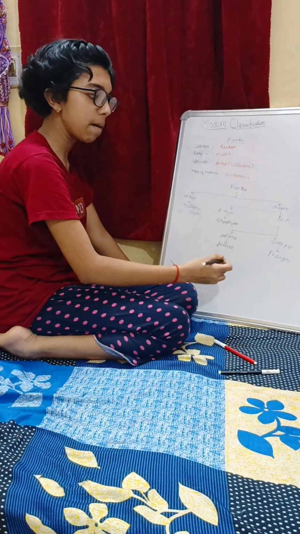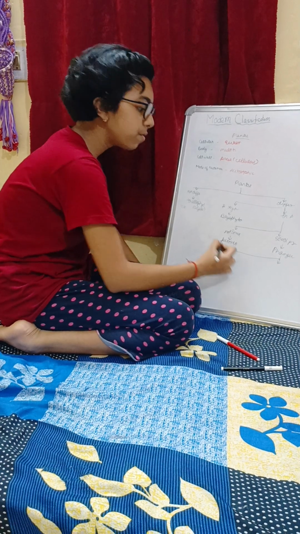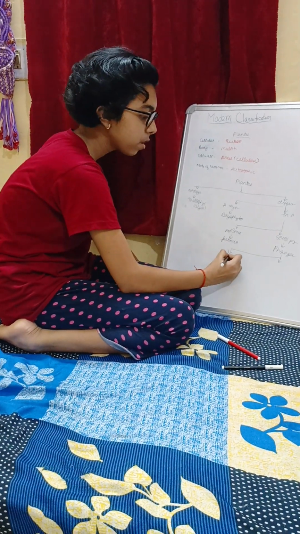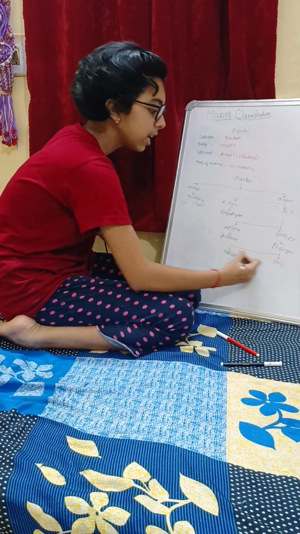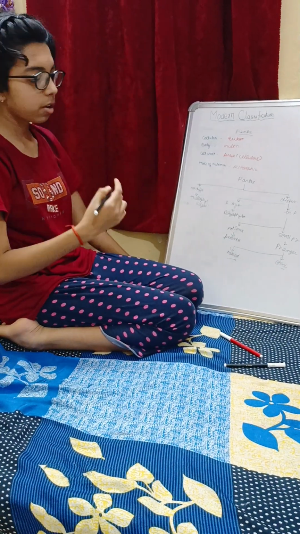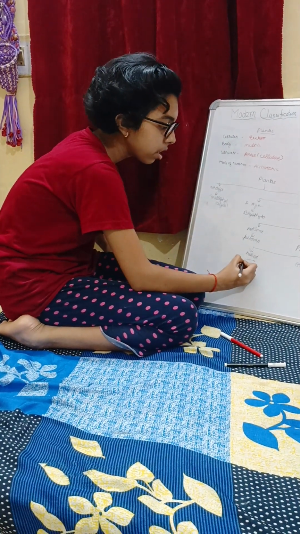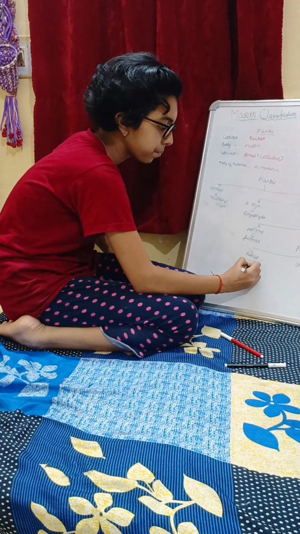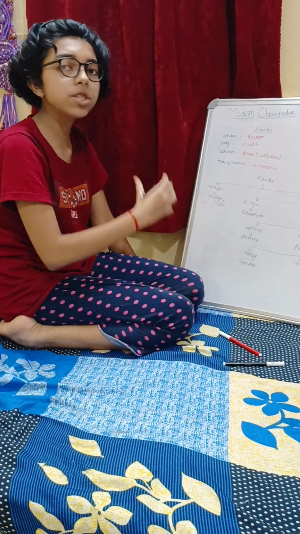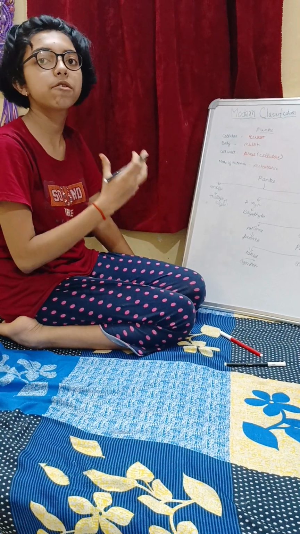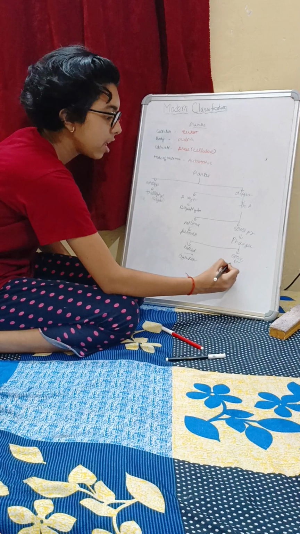Now phanerogams are further divided into two, that is, if they have naked seeds or they have seeds inside the fruit. Those plants which have naked seeds are known as gymnosperms, and those which have the seed enclosed inside an outer covering, that is the fruit, are known as angiosperms.